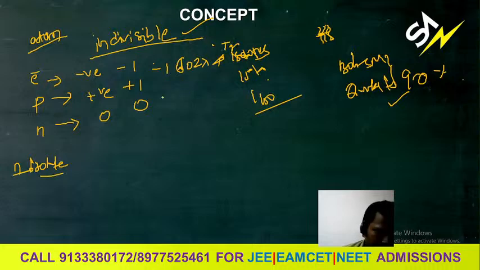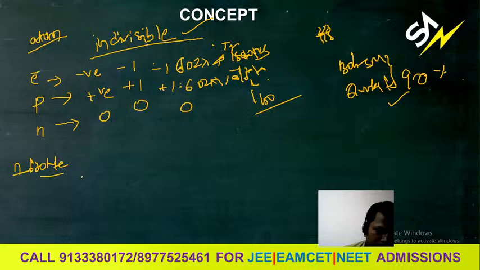Then the proton has the same value, but the charge is +1.602 into 10 to the power of -19 coulombs. And the neutron is neutral, 0, you already know.